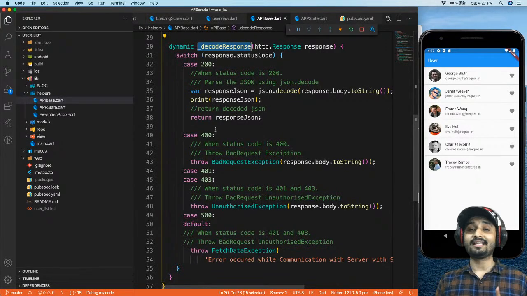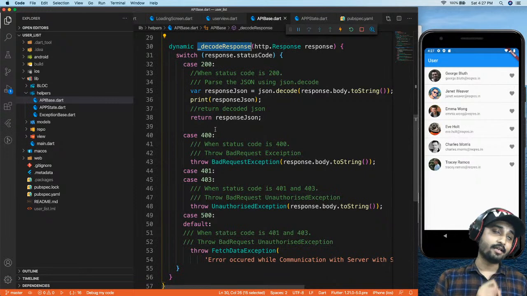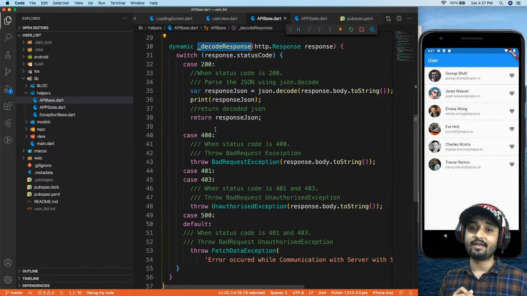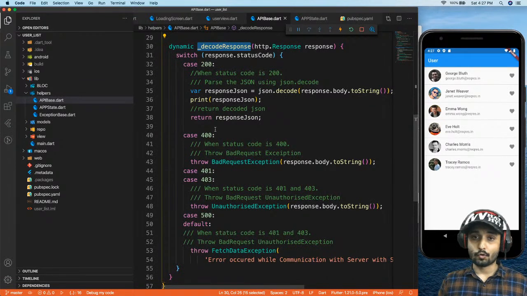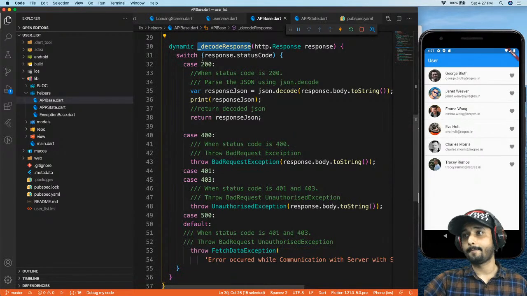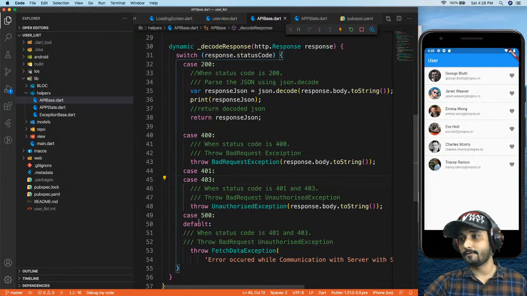So the very first thing you need to do, which comes under best practice, is when a response comes in, check what kind of status code your response has, right? So I'm going to put my code into a switch, and I'm going to check what kind of case I'm having, whether it is 200, 400, 401, 403, 500, and so on.